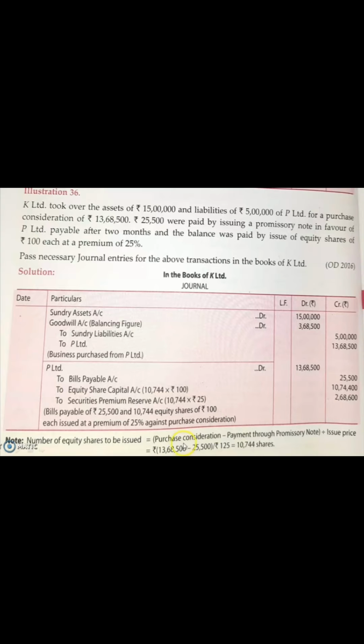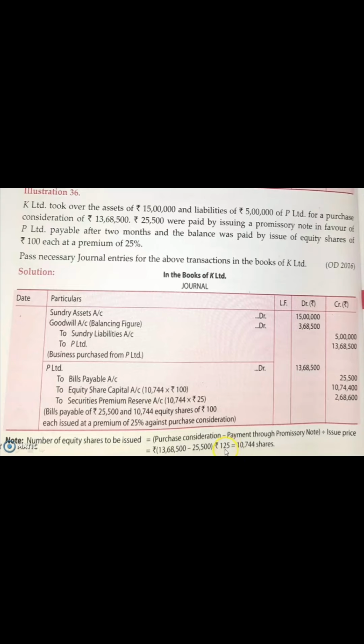First of all, from the purchase consideration, that is 13,68,500, you subtract the amount which you have to pay as bills payable, that is 25,500, and the rest of the amount you divide by the issue price. So after deducting 25,500 from 13,68,500, whatever amount you get, you divide it by 125.